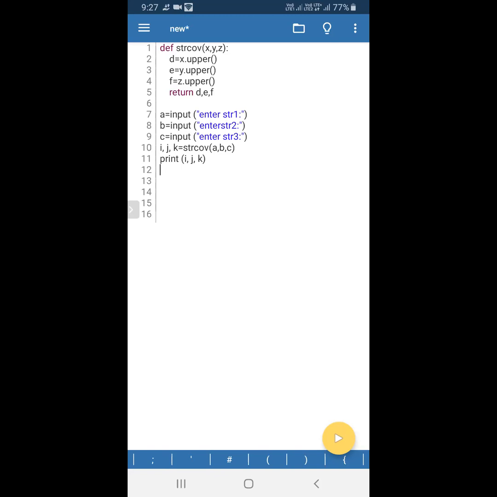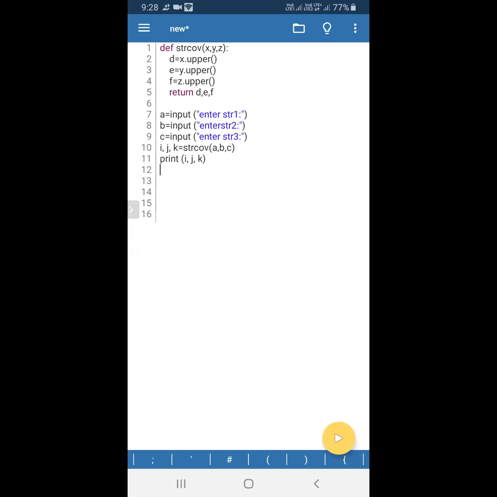What is the data type of d comma e comma f? What is the data type of d? You didn't understand my question? String. So d, e and f, all three are string data type only.